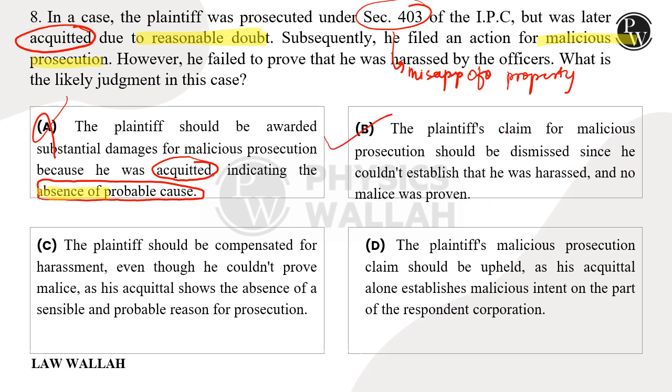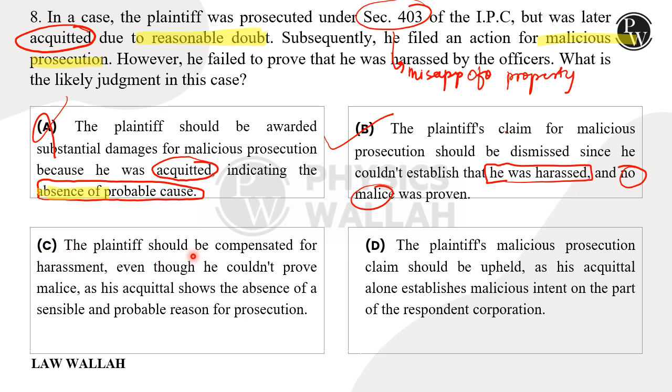This is the right option because the fact clearly says that he was unable to prove that the police officers harassed him, and hence there was no malice on the part of the police officer and he was not harassed by the police officer. So this is the right option.